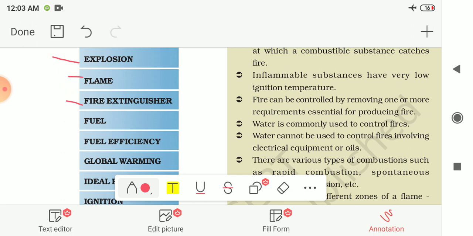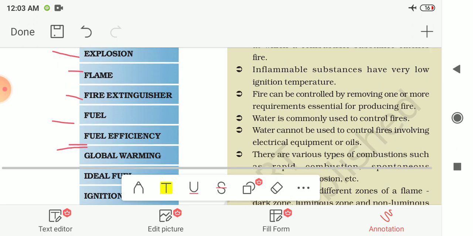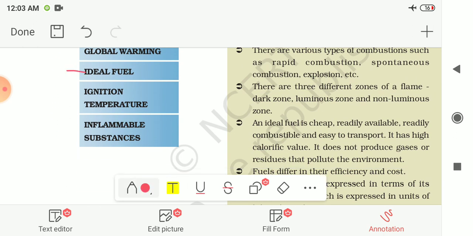Next is fire extinguisher. Next one is fuel efficiency. Next one is global warming, ideal fuel, ignition temperature, and inflammable substance.